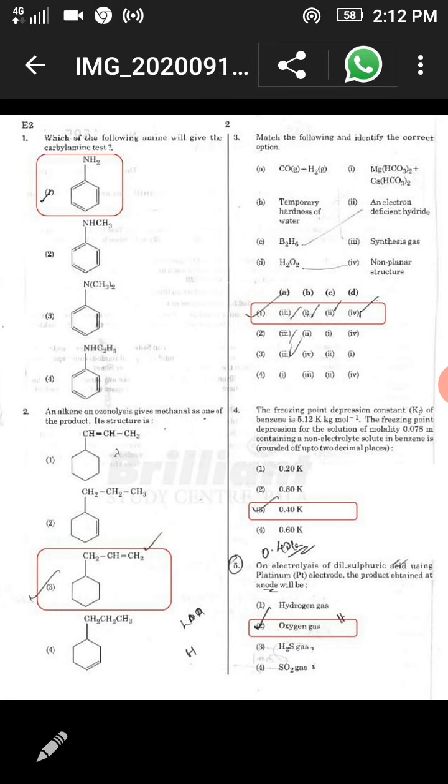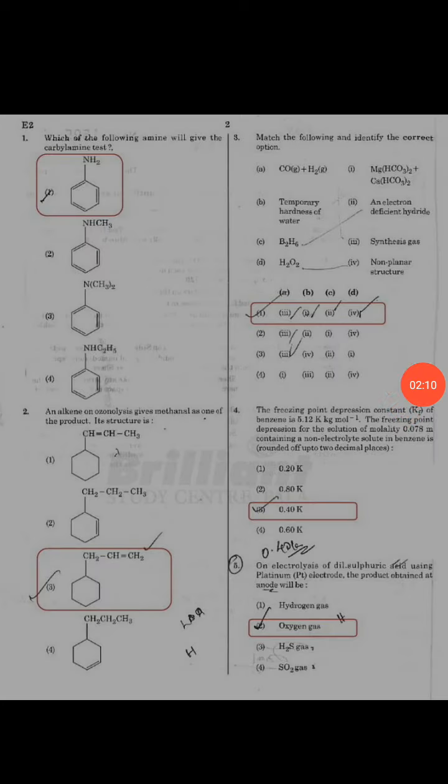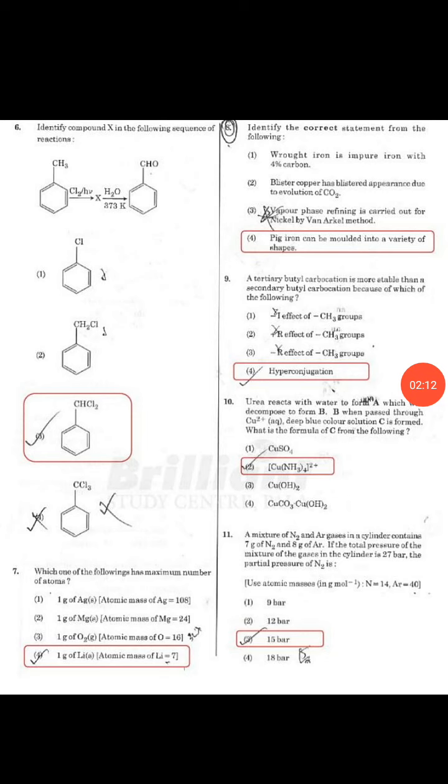Okay, so our next question is, on electrolysis of dilute sulfuric acid using platinum electrodes, the product obtained at the anode will be, so that will be oxygen gas. Our sixth question is, identify compound X in the following sequence of reactions. So the X compound is the option we are showing in option C, CHCl2. Okay, now move to our seventh question, which one of the following has the maximum number of atoms? That is option D, lithium.